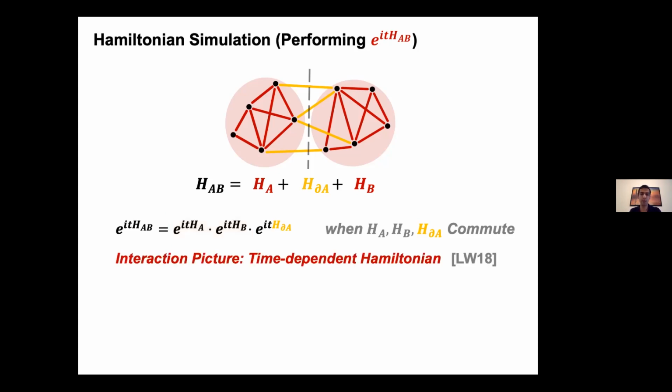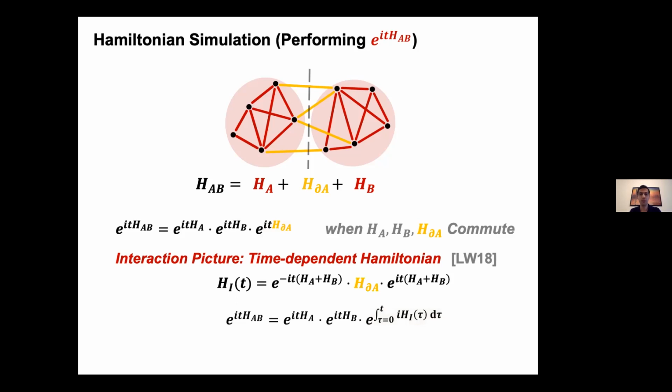There is a recent result by Low and Wiebe that allows us to get around this issue. This is called Hamiltonian simulation in the interaction picture, which you might have seen before in physics. The trick is to recover something like the commuting case by allowing Hamiltonians that depend on time. In other words, there is an operator H_I that depends on time, and it basically replaces the contribution from the boundary Hamiltonian we had before in the commuting case.